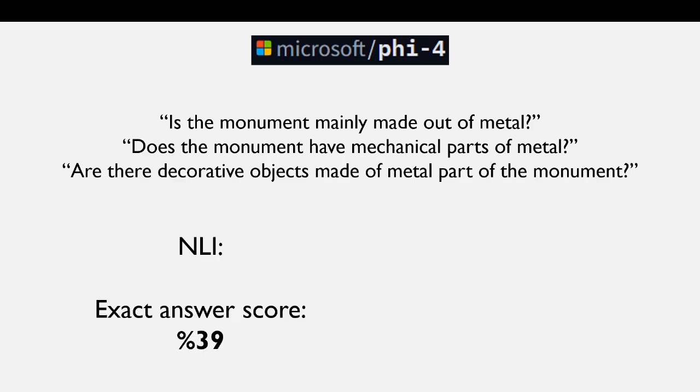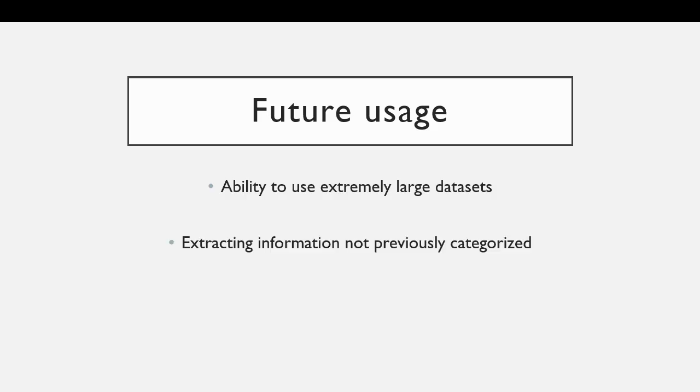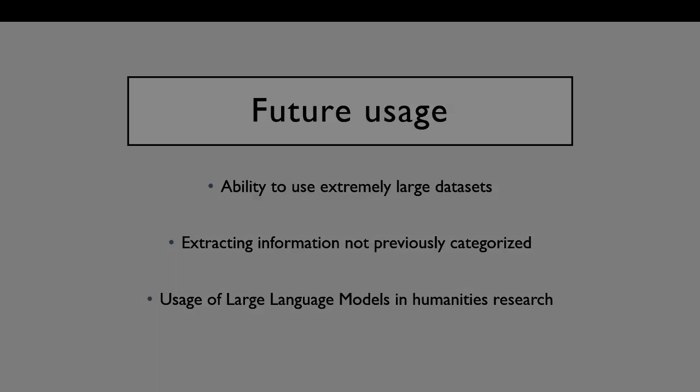Compared to a manually made dataset, NLI scored a 39% match, while text generation categorized 2/3 of the monuments the same as manual categorization. While not perfect, we can see the usage of text generation to answer deeper questions that would otherwise take too much time manually. In the future, large language models could allow researchers to use extremely large datasets otherwise not manageable, they could extract or extrapolate data not previously categorized, and overall be more useful to the humanities by turning qualitative into quantitative data.